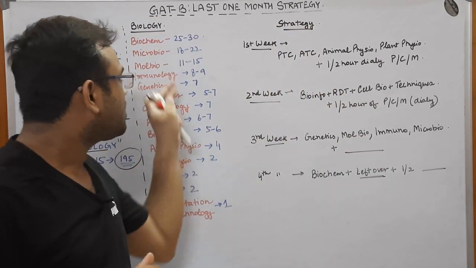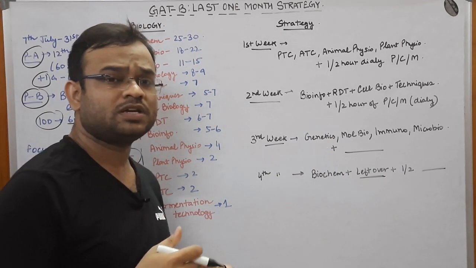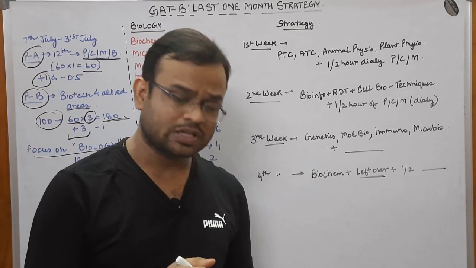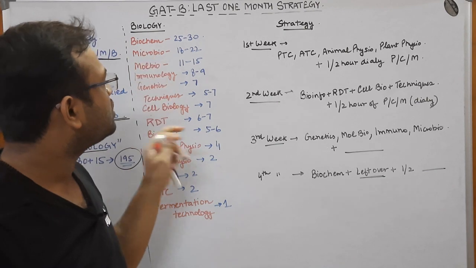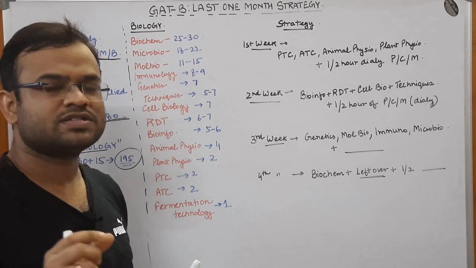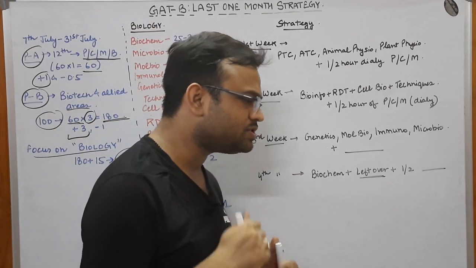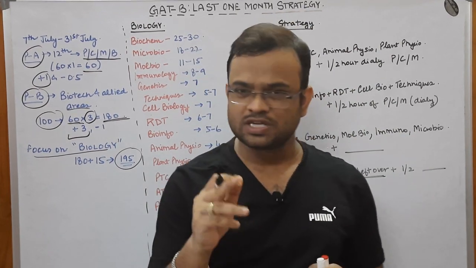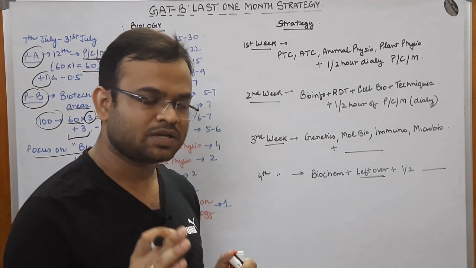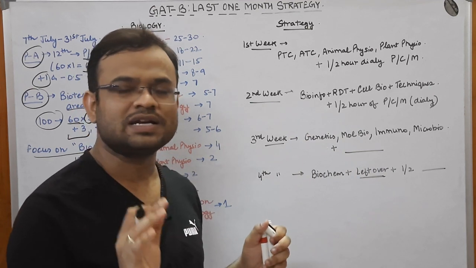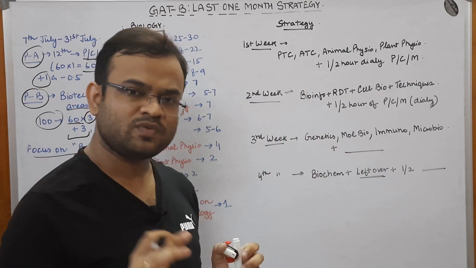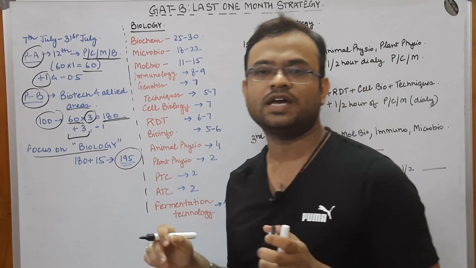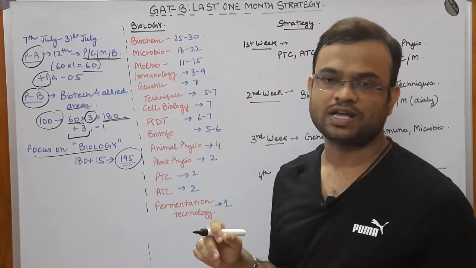It took me long to make this video, because I was analyzing the previous year questions. If you check out the previous year questions, you would find that biochemistry is the major portion, or from biochemistry the major questions come out. I checked the previous JNU CEEB questions, because you might know that GAT-B came out recently, but JNU CEEB was previously the examination being conducted.